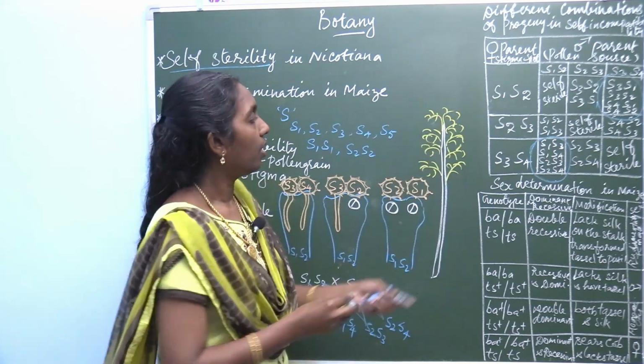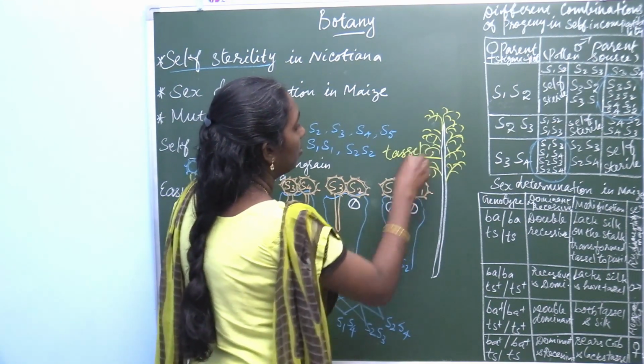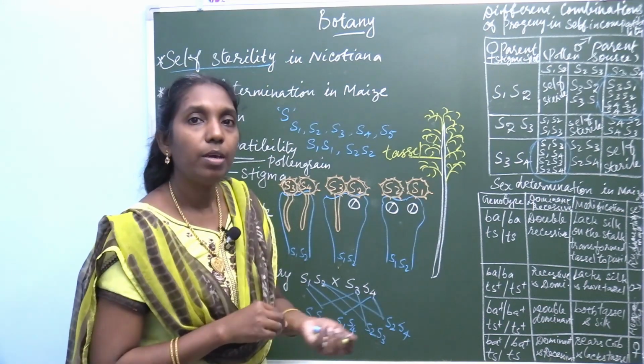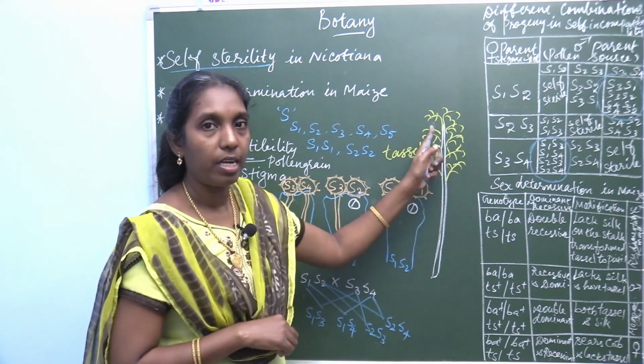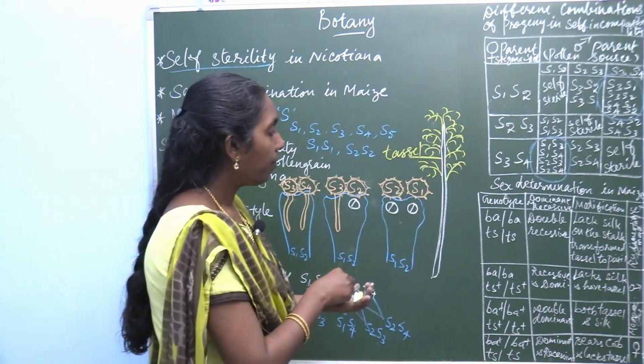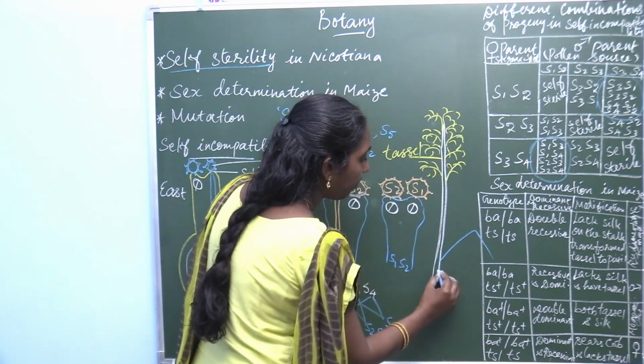This is the male flower, tassel. And the female flower develops at the lateral side. At the terminal side, the male inflorescence develops, and the female flower develops at the basal. This is the leaf.